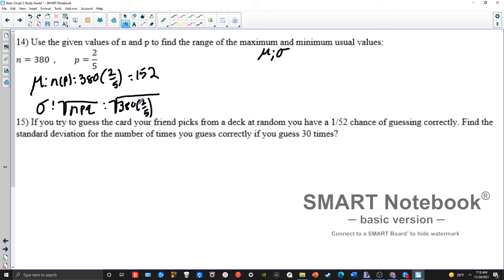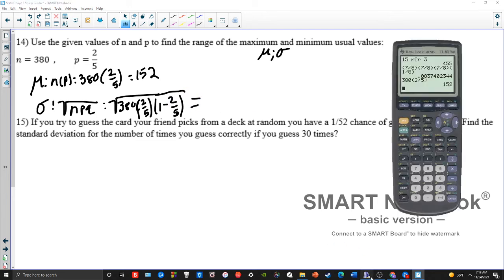Well, the q is 1 minus p, which in this case is 3/5, but if you don't know that, you can just simply type in 1 minus 2/5. Or if it was a really nasty, really long fraction, you can do it this way, and that will give you what q is. That way you don't have to think, okay, if it's 2/5 on this side, then it has to be 3/5 for the q. This will give you the exact same thing. If you just want to type in 3/5, go for it though.